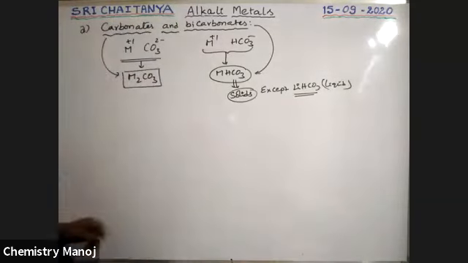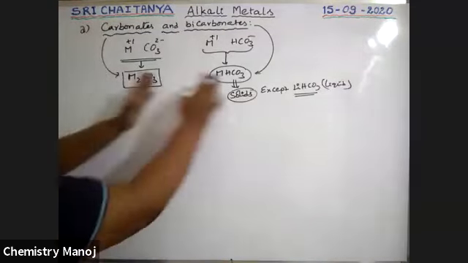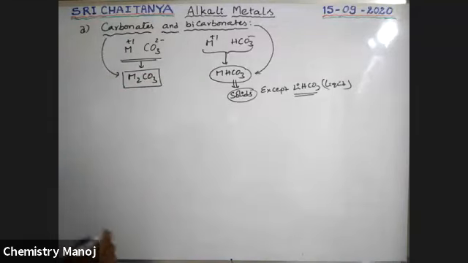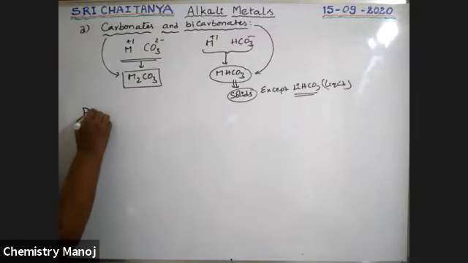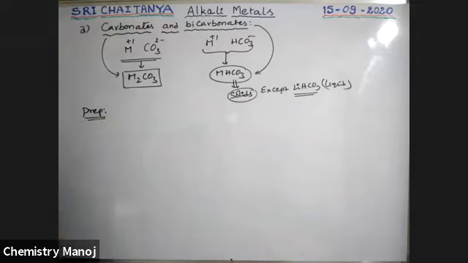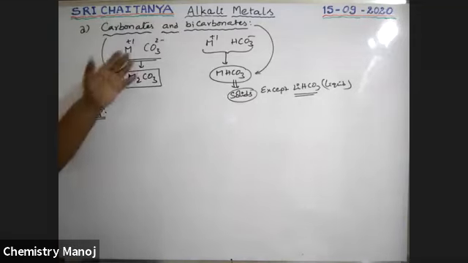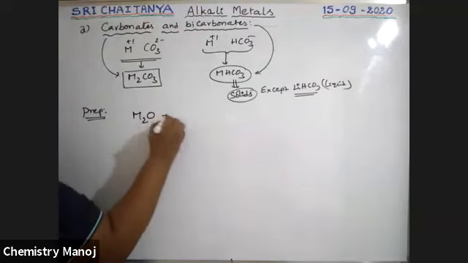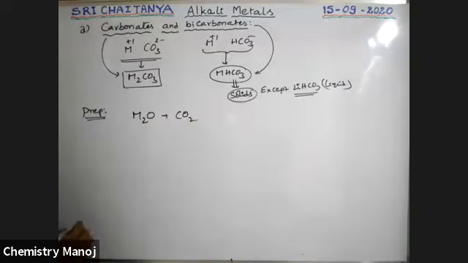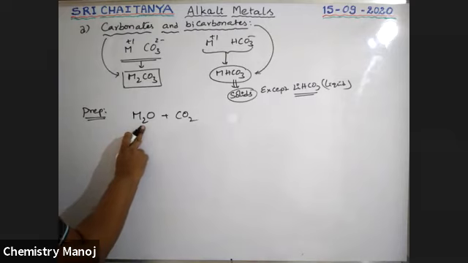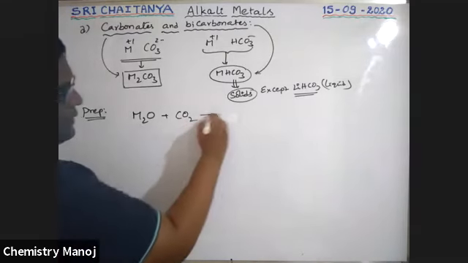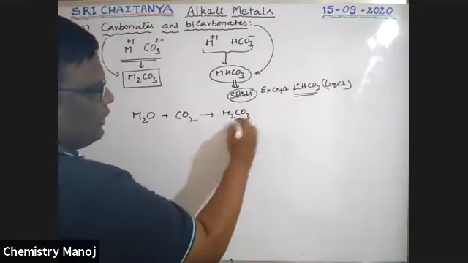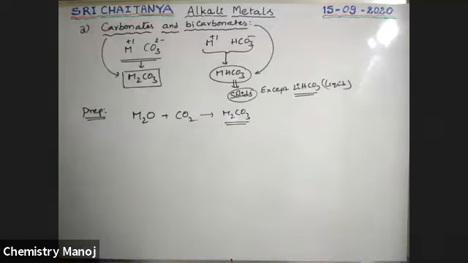Now, how to prepare these carbonates and bicarbonates? Now, preparation. Our alkali metal oxide, when it reacts with carbon dioxide, gives M2CO3, metal carbonate. It is the first preparation method. So oxide reacts with carbon dioxide.